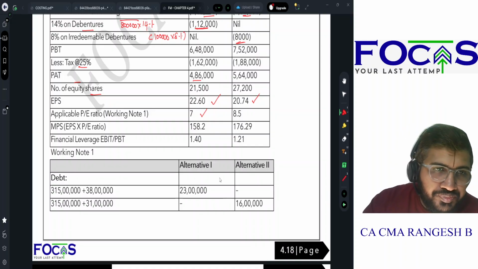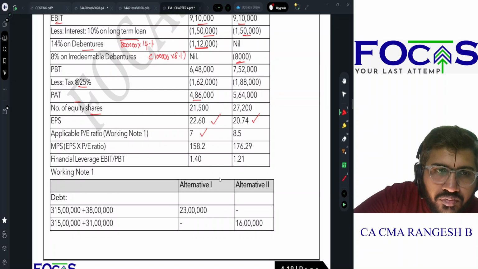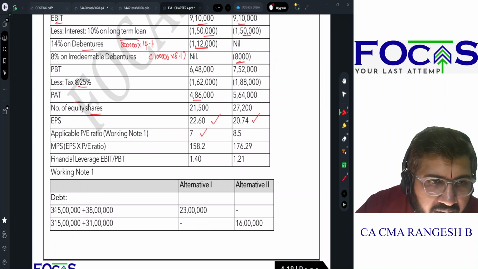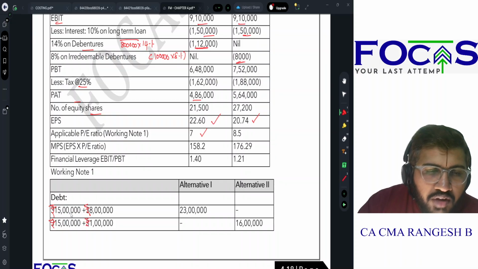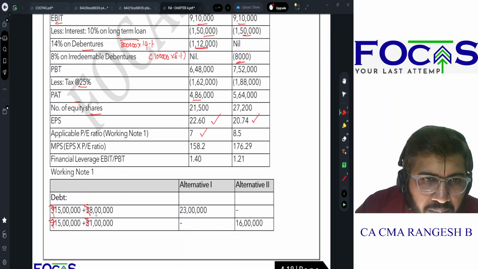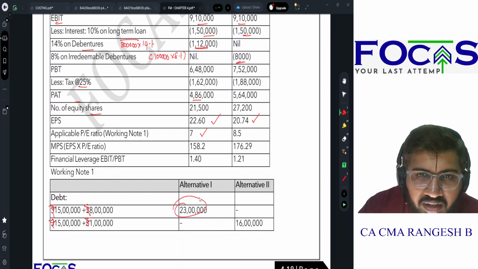So now how much is my debt under alternative 1? இது 3 இல்லப்பா, once again rupees. எங்கெல்லாம் 3 இருக்கோ rupeesனு புரிஞ்சுக்கோங்க, என்ன தப்பா டைப் ஆயிருக்கு. So now sorry from our end. So 15 lakhs plus 8 lakhs, 23 lakhs is alternative 1, and 15 lakhs plus 1 lakh.